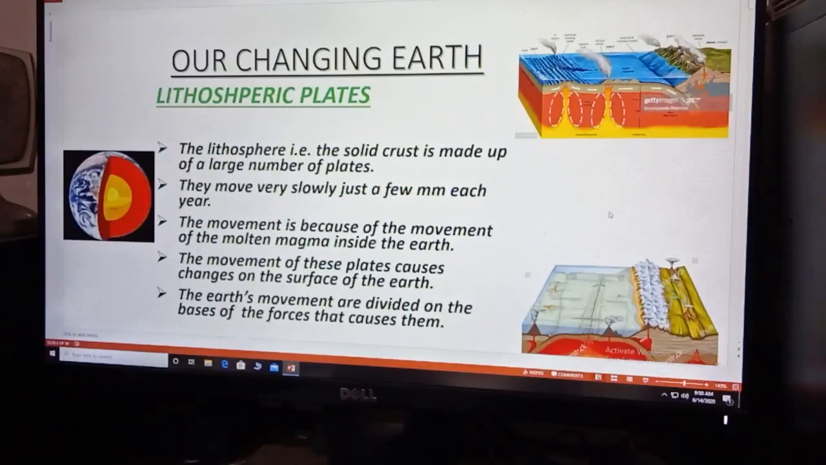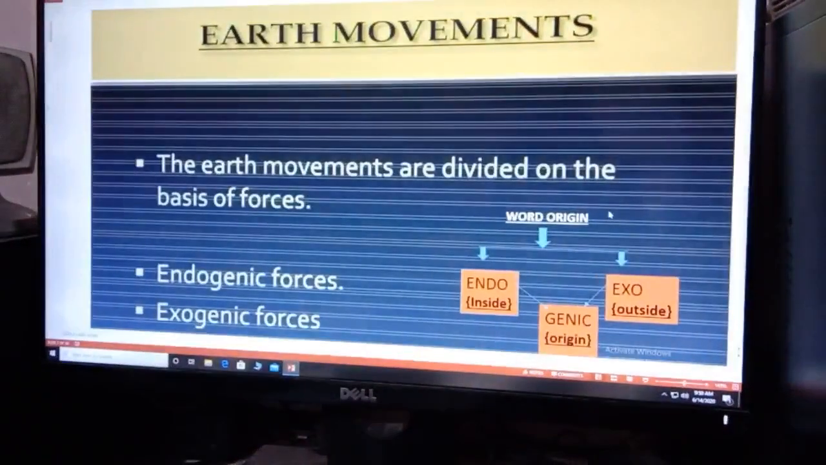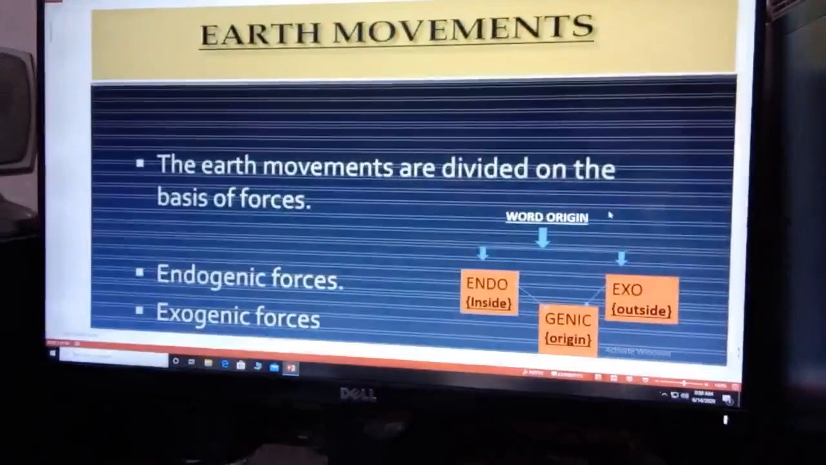Earth movements are divided on the basis of force into two types, that is endogenic force and exogenic force. Endo means inside and genic means origin. So the force which originates inside the earth is known as endogenic force. Exogenic, exo means outside and genic means origin. Exogenic means the forces which originate on the surface of the earth.